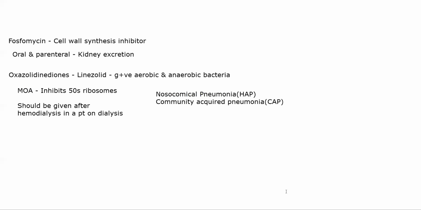Now coming to UTI, there are two main drugs that are given in UTI treatment. Okay, there are others as well, but these two are constant. So we have one which is nitrofurantoin. Mechanism of action of nitrofurantoin is not known, but what we do know is that it is a bacteriostatic agent.